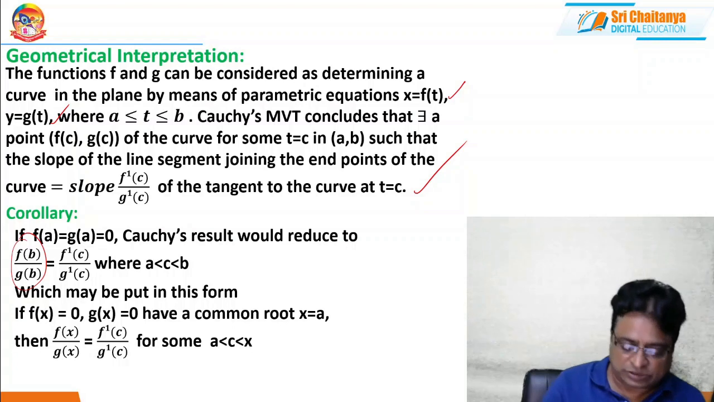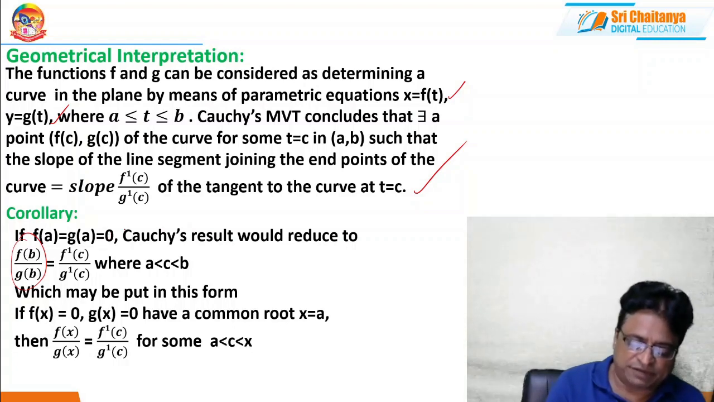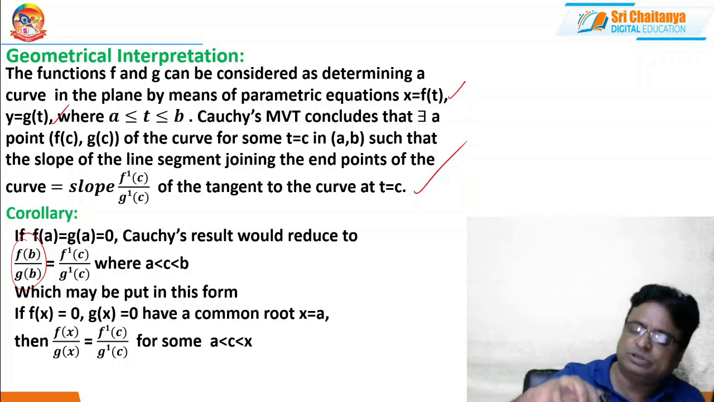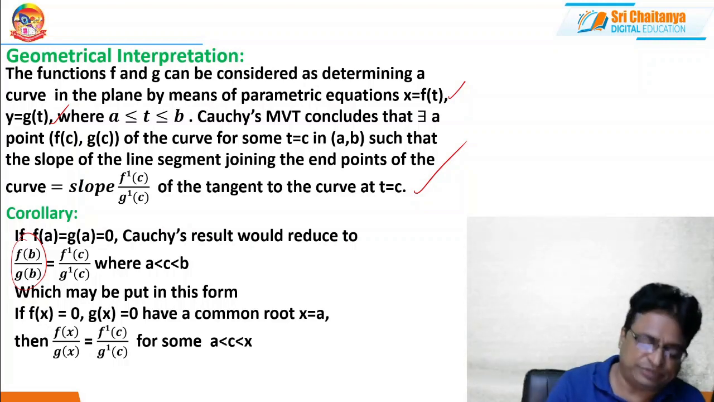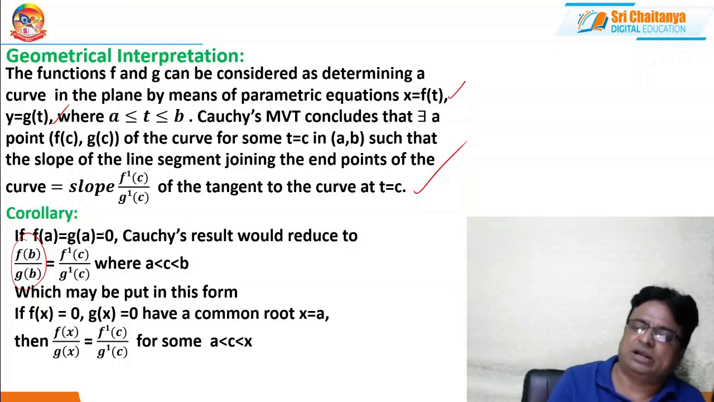Okay, so if f of a equal to g of a equal to 0, that means at one end point both curves are equal to 0, then the ratio at another point on both curves is equal to the ratio of the slopes of the tangents drawn at that particular point on both the curves.